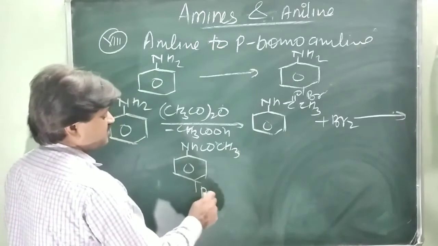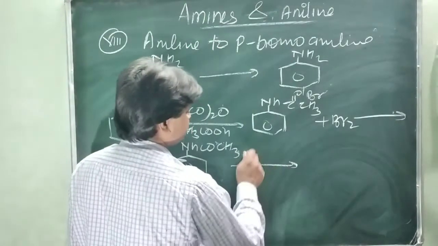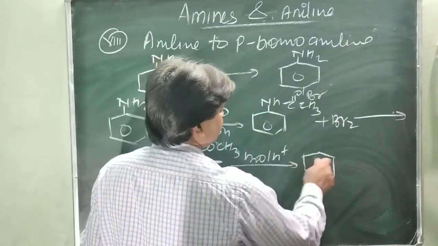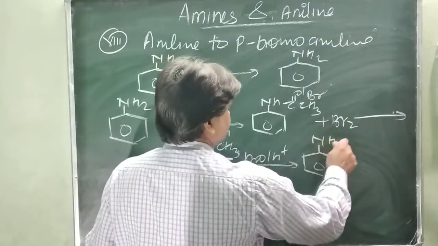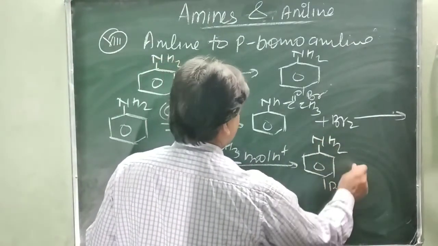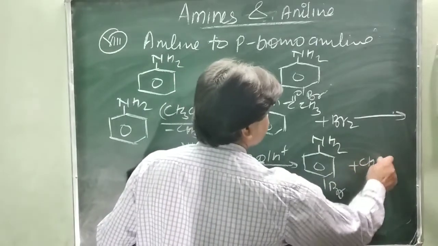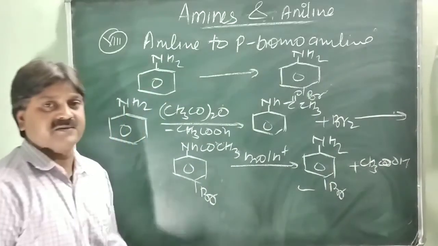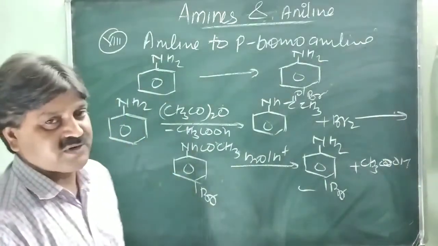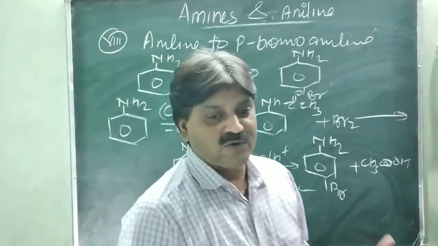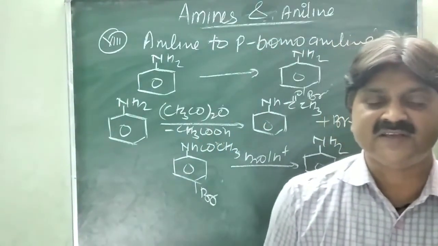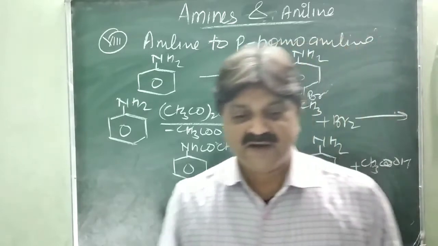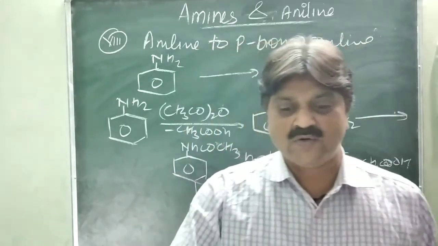At the para position is Br. Now on hydrolysis with H2O and H plus, this forms NH2 with Br, plus CH3COOH. This is para-bromoaniline. So it is a very simple conversion. When you practice one or two more times, you can very easily do all the conversions.